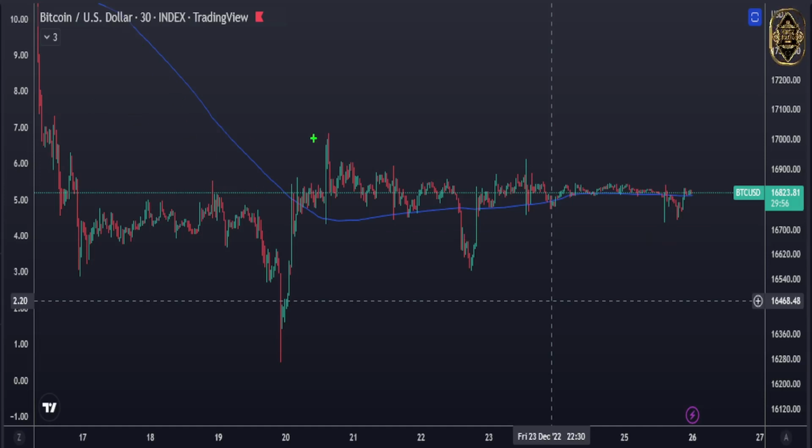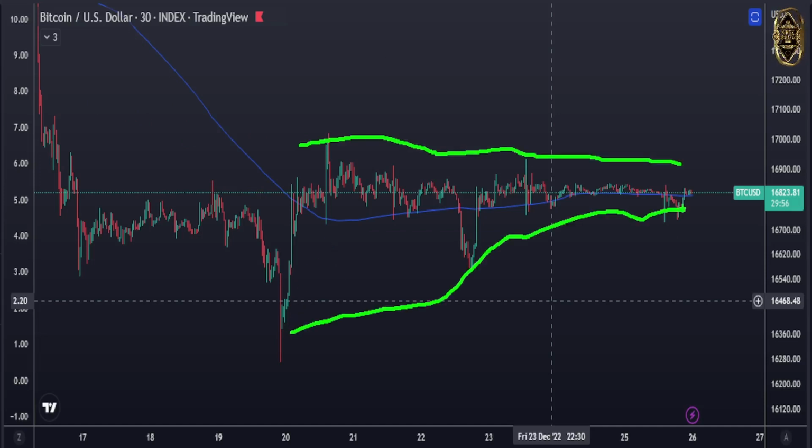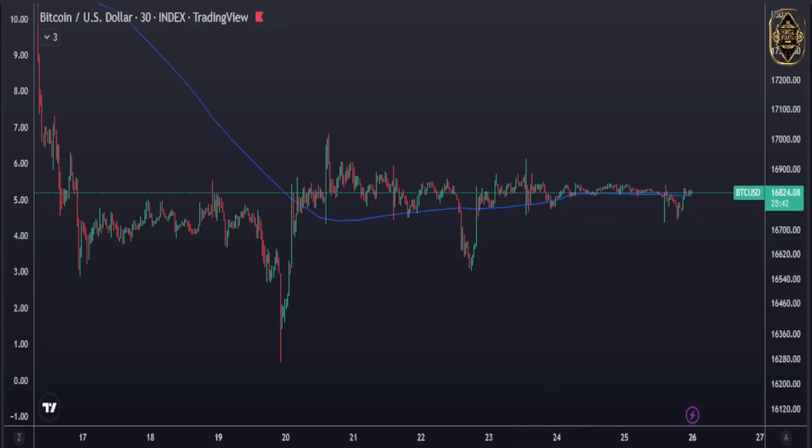And even if you're using the Bollinger Band, you're going to find it now very flat, guys, like that. That is indicating a huge move is going to come. I'm talking here just about scalping, not for long term. So you need to keep a close eye on it. When that huge move comes, you need to be in the market, guys.